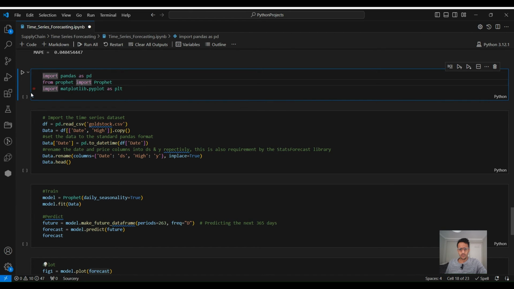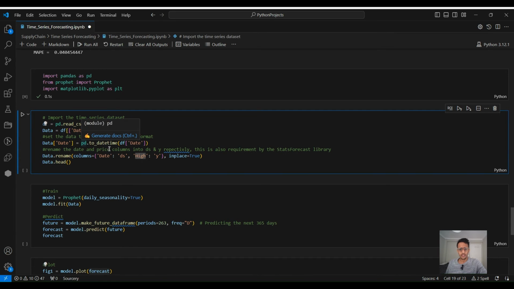So similarly as we did in the previous models, we load our data. We copy only the 2 columns that we want, the date and the high price. And then we will make sure that the date is following the pandas standard format. And we will rename the date column into DS and the high price column into Y. This is also a requirement by the library.